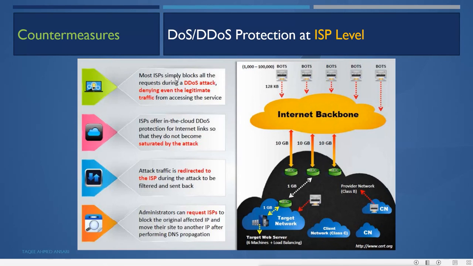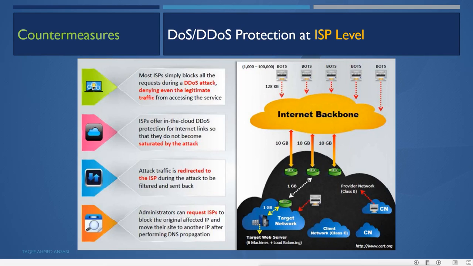So most ISPs simply block all the requests during the DDoS attack, denying even the legitimate traffic from accessing the service. Now, ISPs offer in-the-cloud DDoS protection for internet links, so that they do not become saturated by the attack. So the ISP provides the services. Attack traffic is redirected to the ISP during the attack to be filtered and sent back. So if the attack happens, we can forward the attack to the ISP and it can filter and get back to the normal requests.